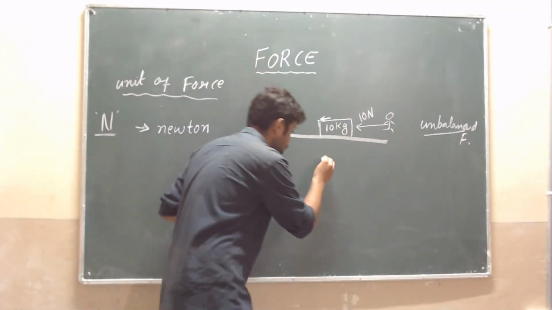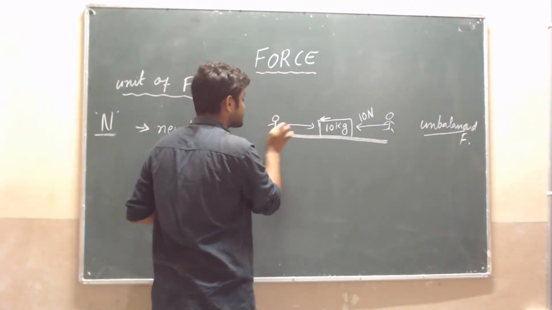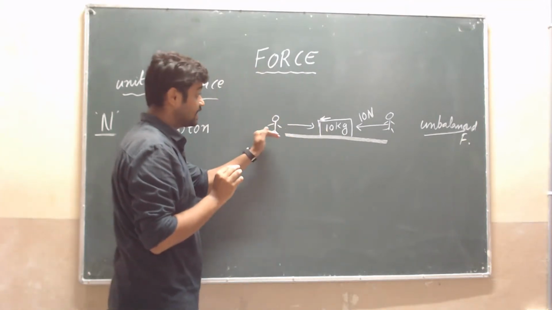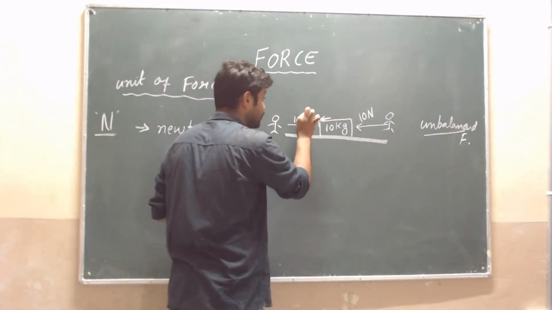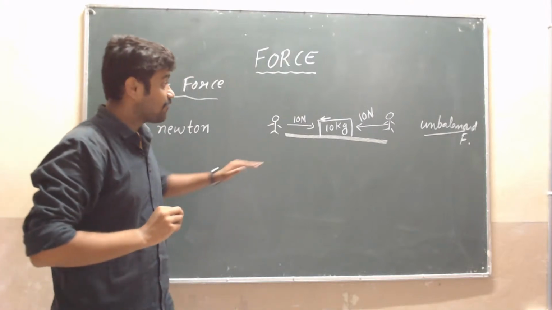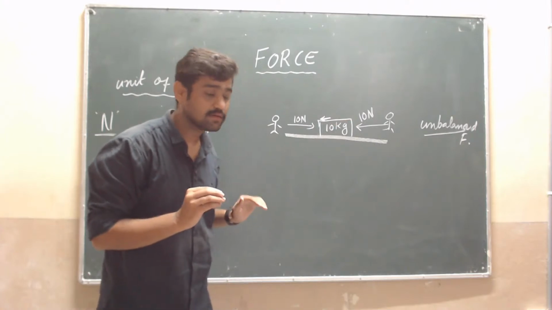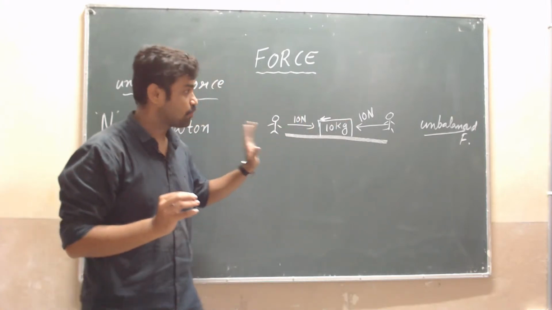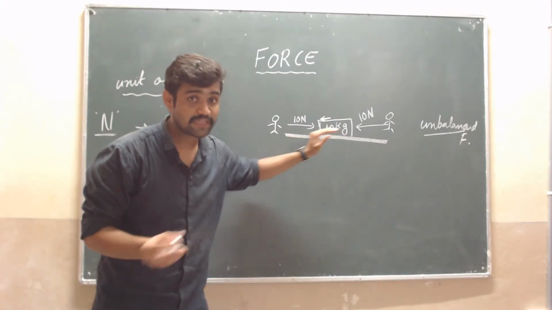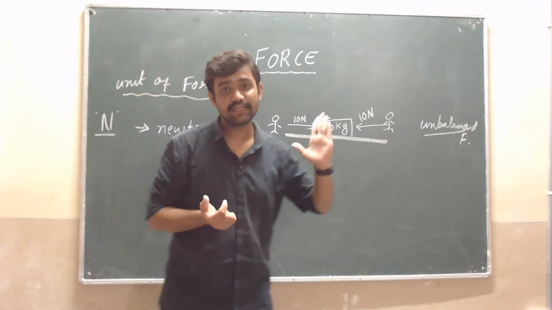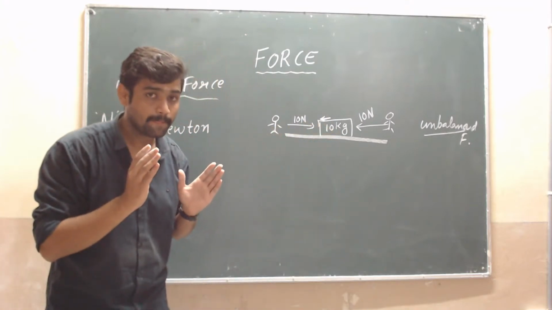See here, if another person applies force opposite to this person, with the same 10 Newton, what is the direction of the object here? Here also the same force and here also the same force. Will it move?